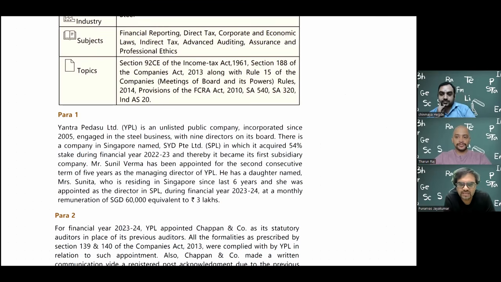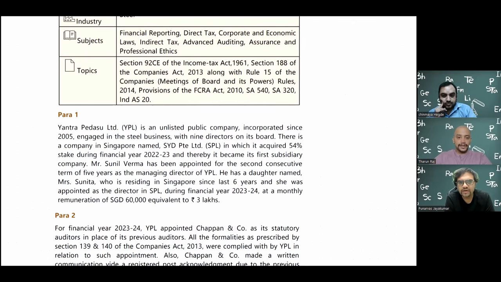Whereas a public company is anything other than a private company. Unlisted means it is a company which has not listed its shares on the stock exchange. So basically, institutional investors would have held shares here. Second part is the number of directors on the board. For a public company, there should be a minimum of 3 directors, but here there are 9 directors. It's fine. The minimum should be 3, so here it is 9 directors, no problem.